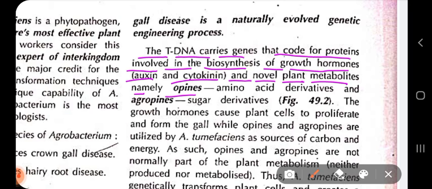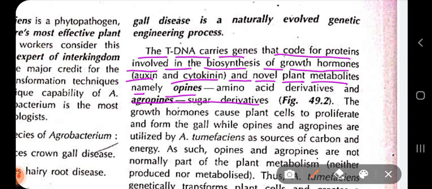Opines are amino acid derivatives, and it also has genes for agropines, which are sugar derivatives. Now the T-DNA region has these genes.